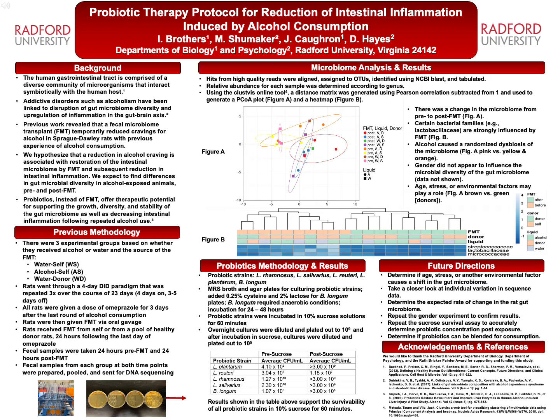Moving forward, we want to explore the other factors that might have played a role in microbial shifts within the gastrointestinal tract of rats that received FMT. Proposed factors include age and exposure to environmental stressors. We would also like to take a closer look at the variation that was observed among different individuals as represented by the sequence data. Perhaps there are differences or fluctuations within the gut microbiome that naturally occur. We are interested in determining the expected rate of change within the rat gut microbiome in order to explore possible reasons for individual variation in microbial diversity.